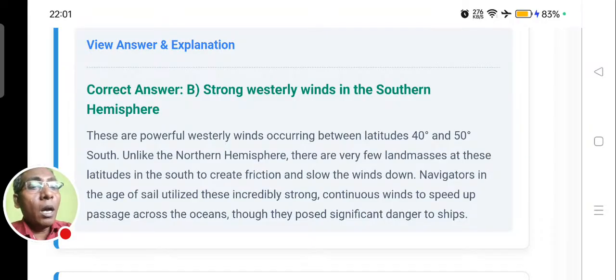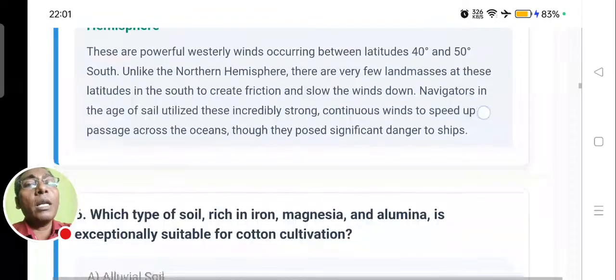Okay, roaring 40s. It is because in these southern regions, between 40 degrees to 50 degrees latitude south, there are very few land masses that can actually hinder the flow of these winds. So the answer is strong westerly winds in the southern hemisphere.